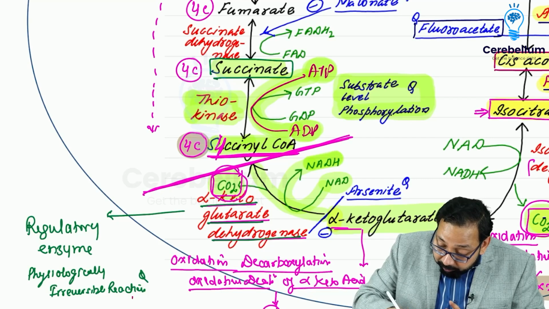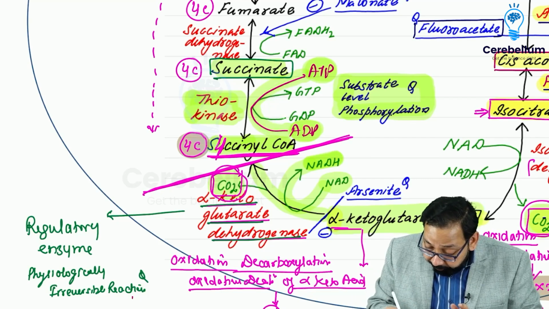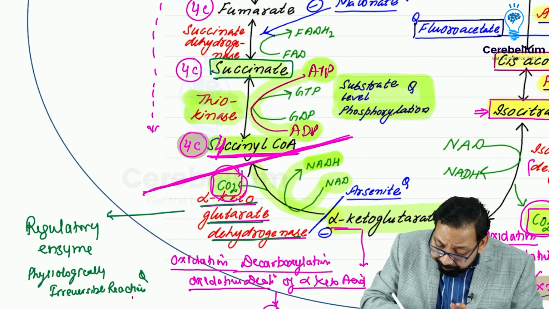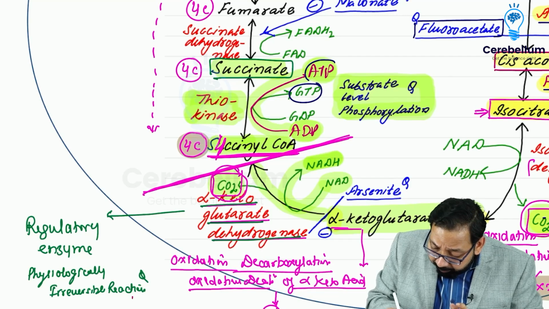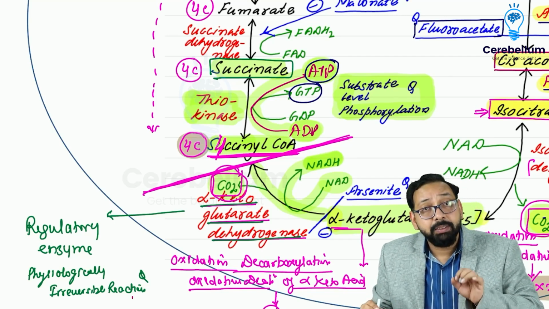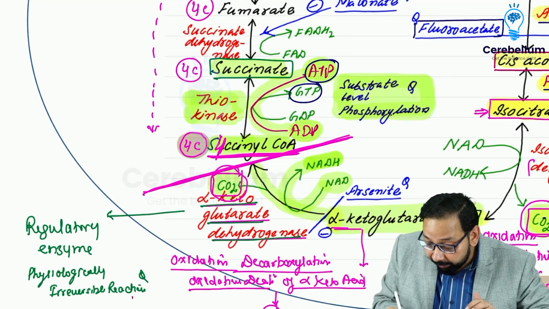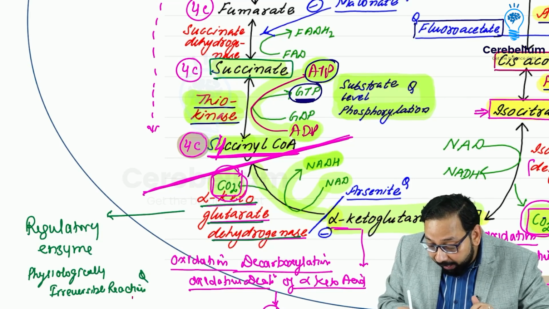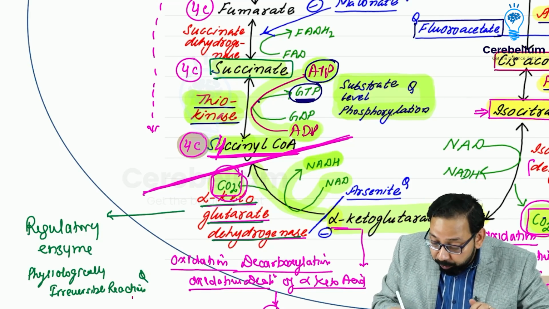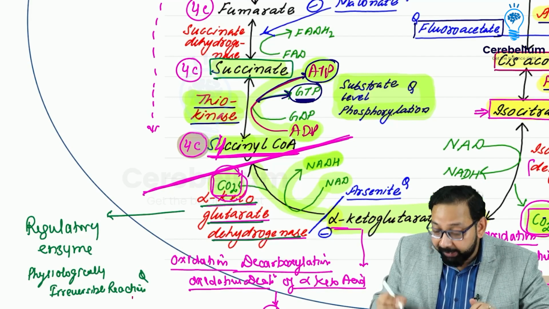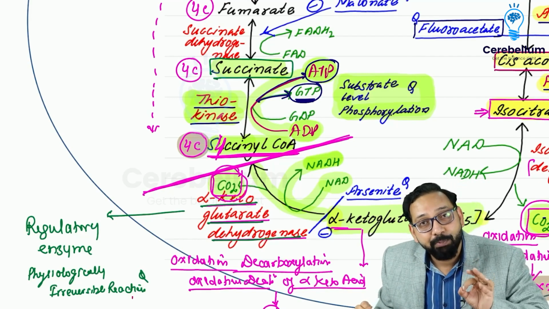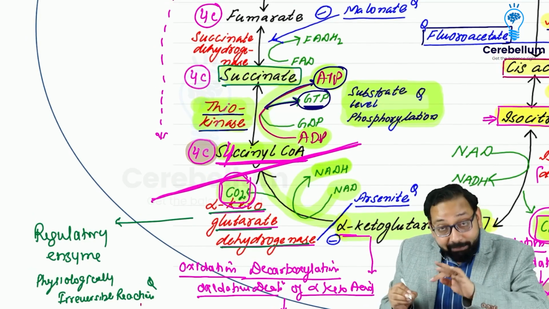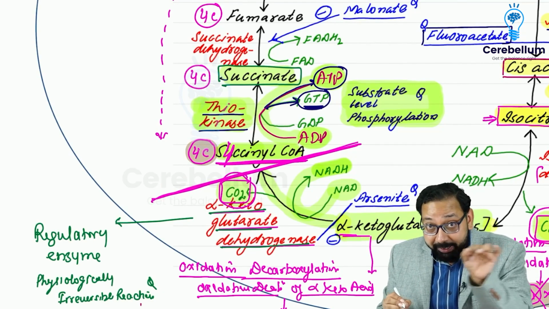Thiokinase, in this, if you see, I have taken both GTP and ATP. Most of the time in standard textbooks, you will find they have taken only GTP. But remember, thiokinase has two isoenzymatic forms. One produces GTP, the second produces ATP. Or you can say thiokinase can produce GTP or ATP both. I will try to integrate.